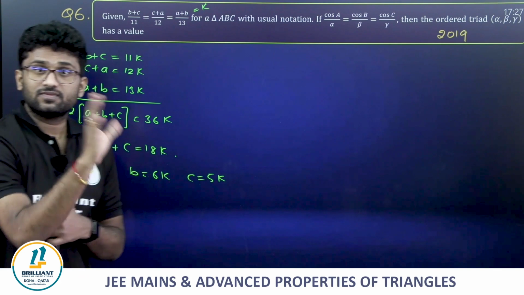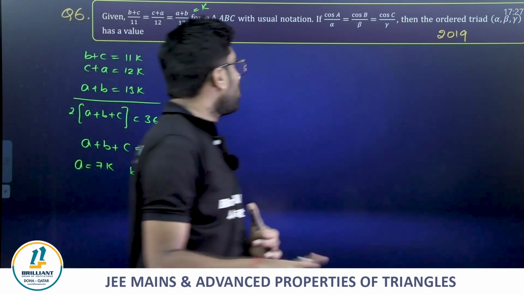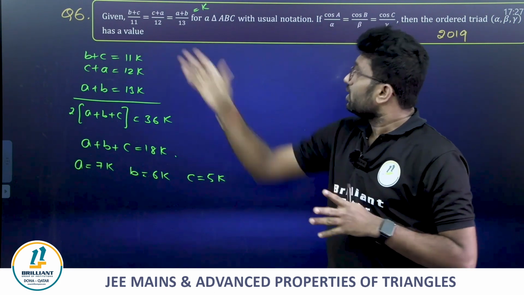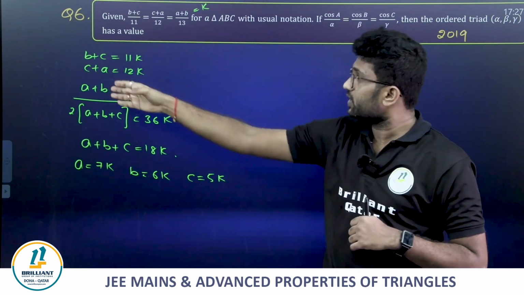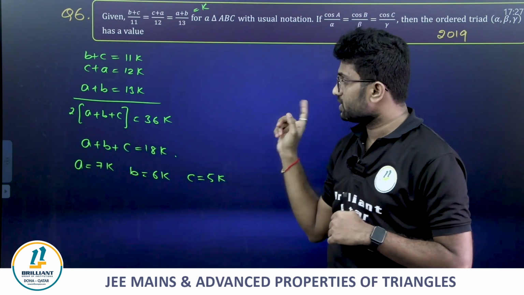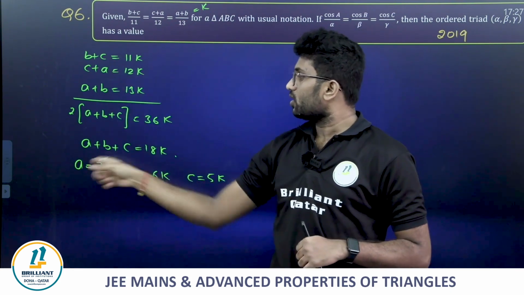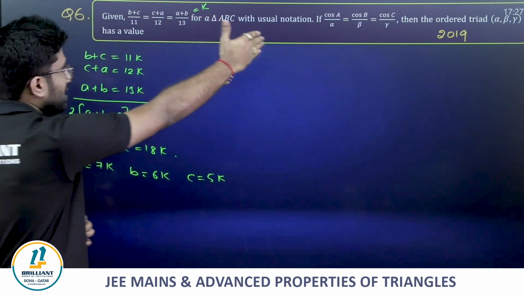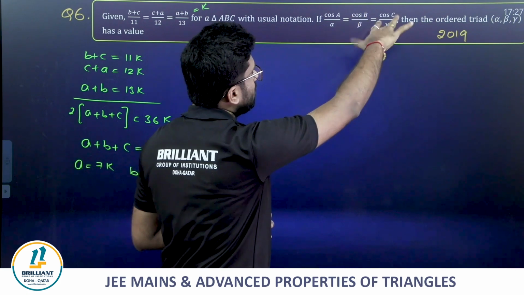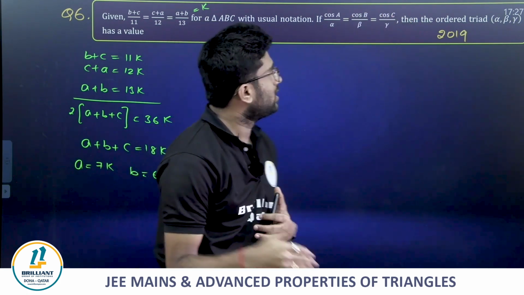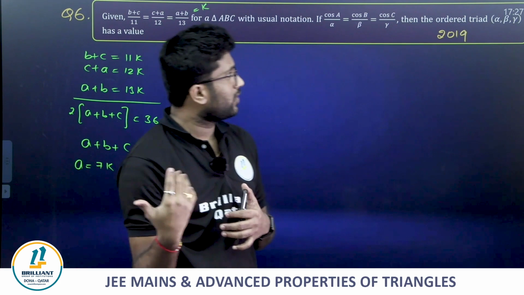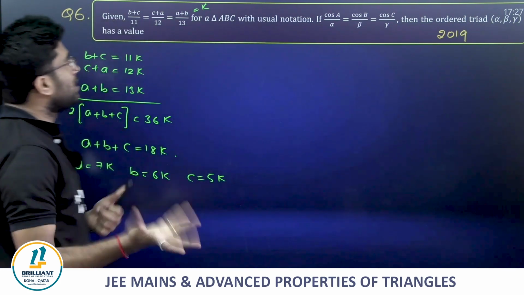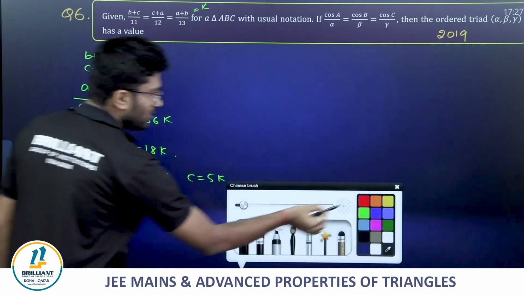Have you understood, guys? First, the most important thing: I have equated all of them to some k. From there, I expressed B plus C in terms of k, and C plus A; I added them and got the A plus B plus C value. Now from there, I got A, B, C in terms of k. Clear? Now they are asking cos A by alpha equals cos B by beta equals cos C by gamma, so they are asking cos A, cos B, cos C only. Just find cos A, friends.